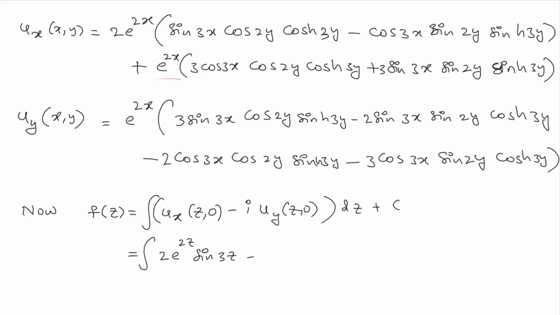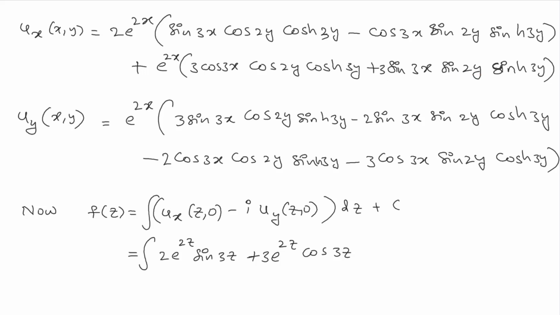So now from this part we have plus e to the power of 2z times 3 cos 3z, and from this part, since y is 0, we have sin 2y in this part, so that is 0.